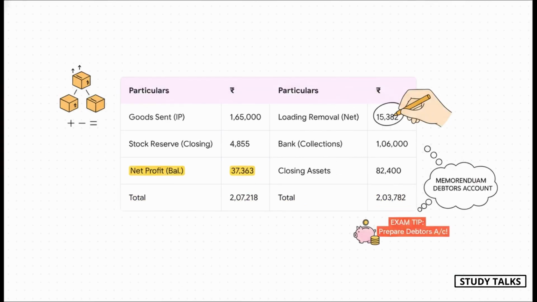Take a look at illustration 4. The first thing you'll notice is that they give you data for 3 separate months and ask for the profit for the quarter. Don't let that throw you off. The trick is just to add up the relevant figures for all 3 months. And of course, you absolutely must prepare that memorandum branch debtors account as a working note to find your closing debtors. After that, it's the same process we just mastered for the debtors method at selling price.